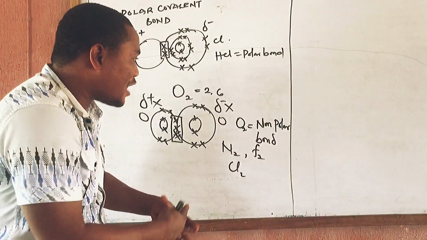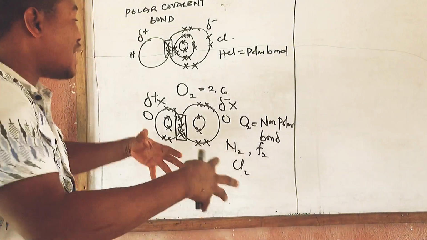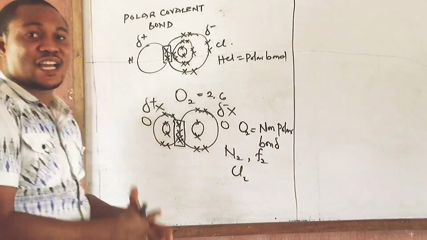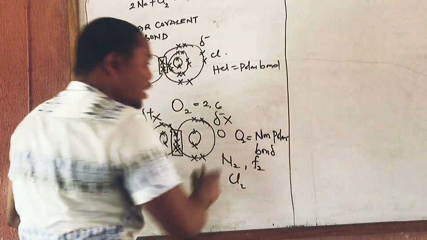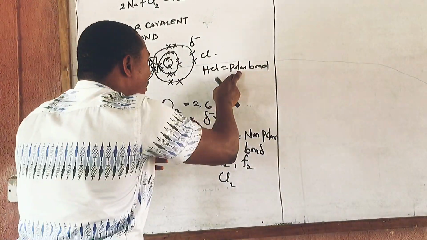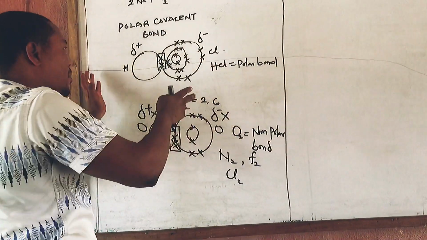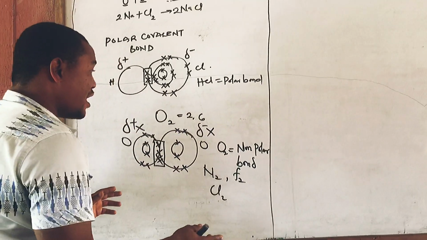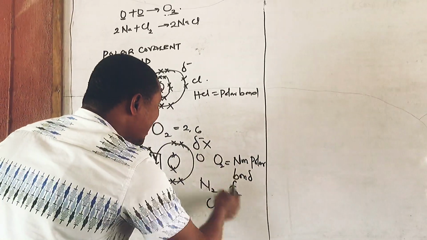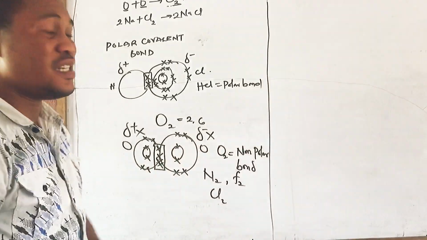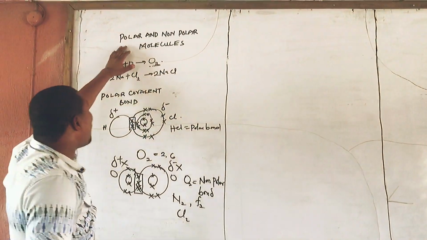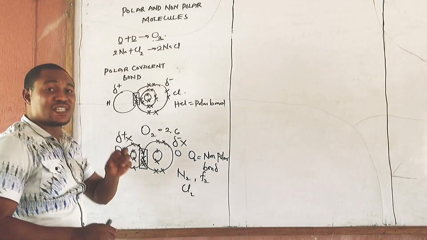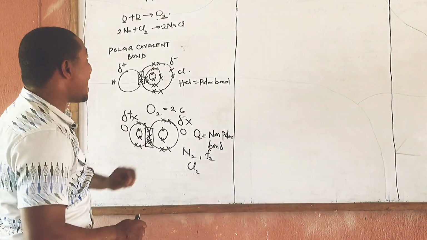So all molecules that are formed from the same atom have a non-polar bond because they tend to be sharing the electron in the same manner. So I hope you understand polar bond and non-polar bond now. If you have a polar bond, it means you have partial negative, partial positive because of unequal sharing of electron. And if you have a non-polar bond, it means you are sharing the electron in the same manner. I hope that is very clear. Now I want to go to polar and non-polar molecules, which is the question the person asked.